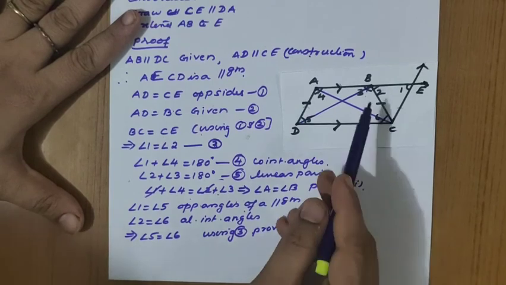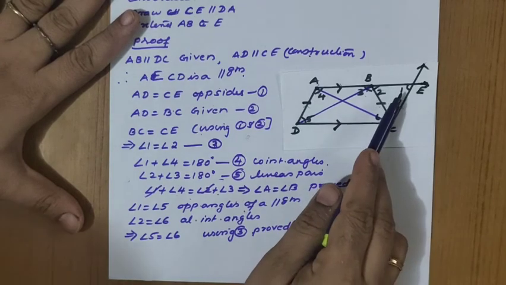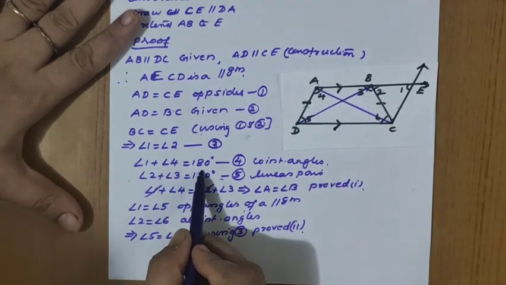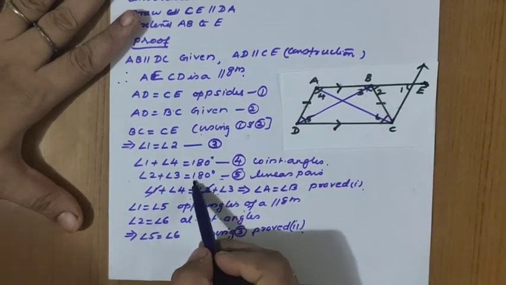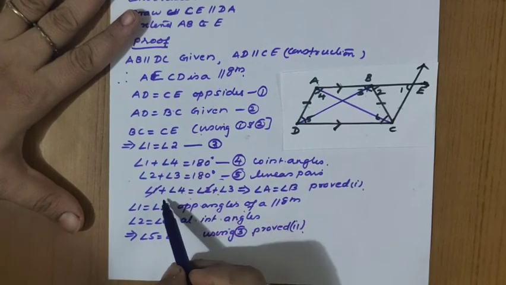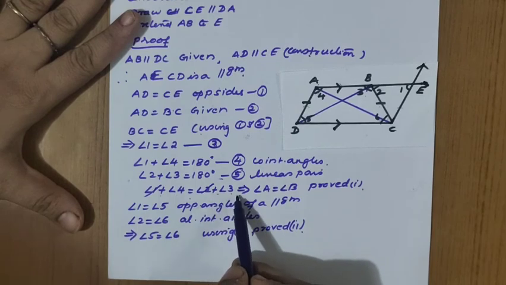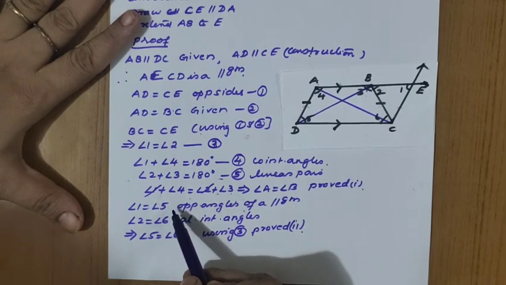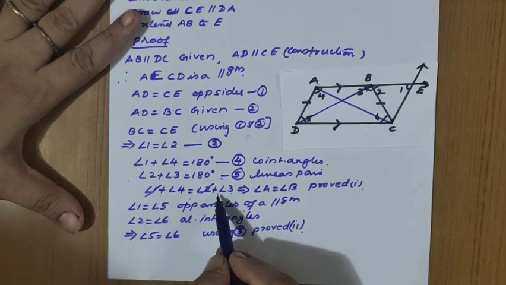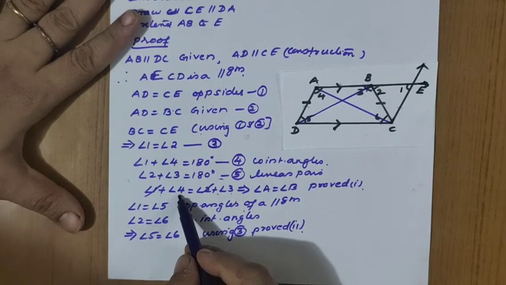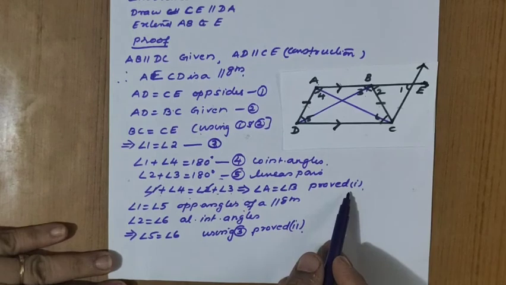Now what is the first step we have to prove? Angle A and B are equal, that means 3 and 4 are equal, we have to prove. So we are using first: angle 1 plus 4 equal to 180 degrees, as co-interior angles are supplementary. 2 plus 3 equal to 180 degrees, linear pair. By using this we can equate, because both are equal to the same: angle 1 plus 4 equal to angle 2 plus 3. The 1 and 2 I can cancel. Why can I cancel angle 1 and 2? Angle 1 and 2 are equal, so we are cancelling equal angles on both sides. So the remaining is angle 4 equal to angle 3. That means angle A equal to angle B, proved the first part.